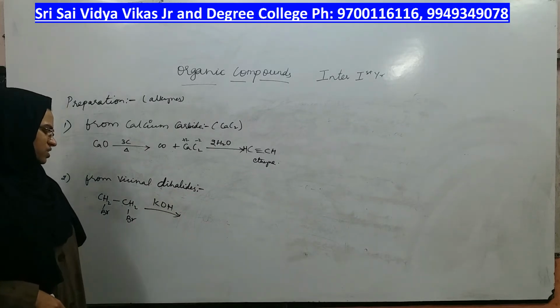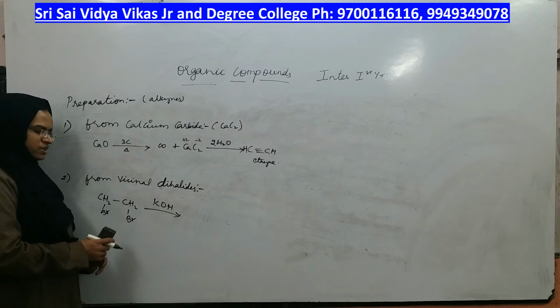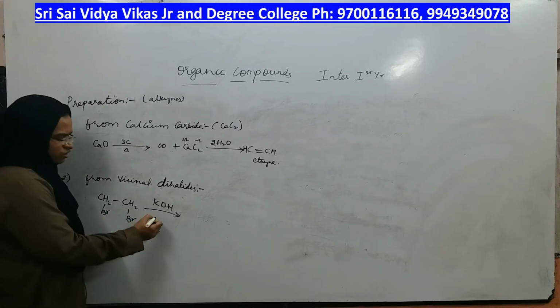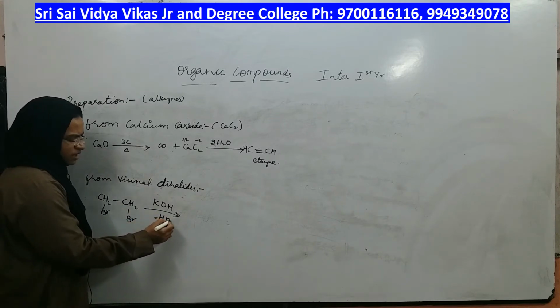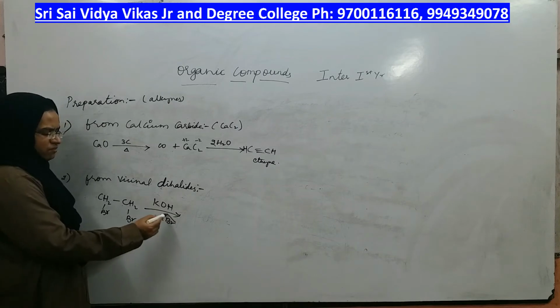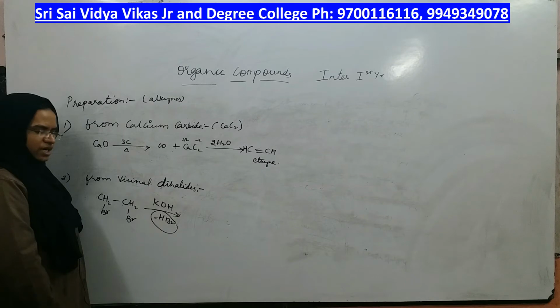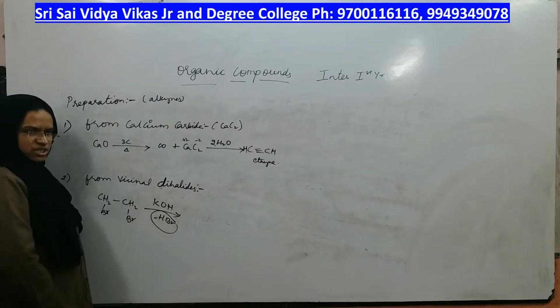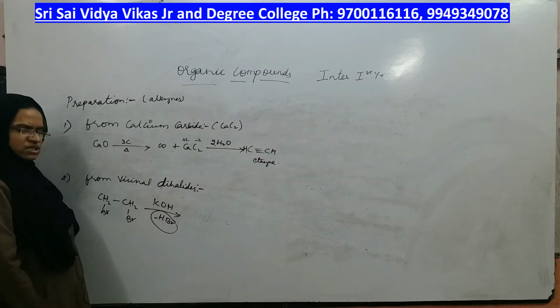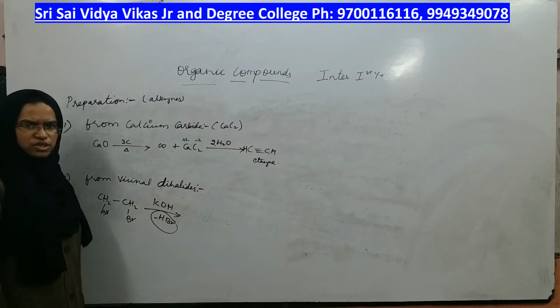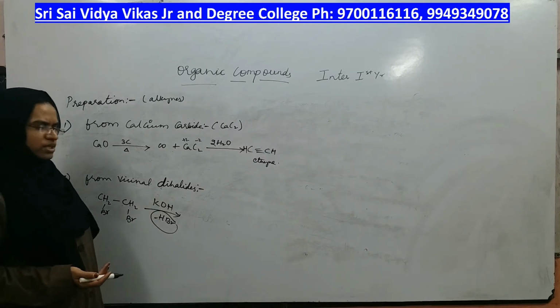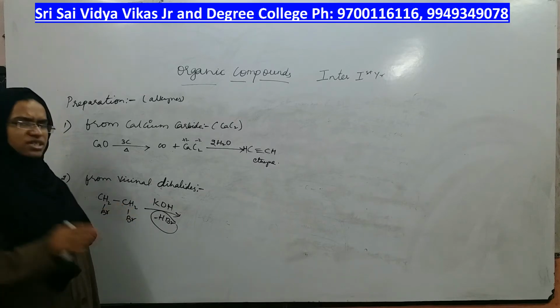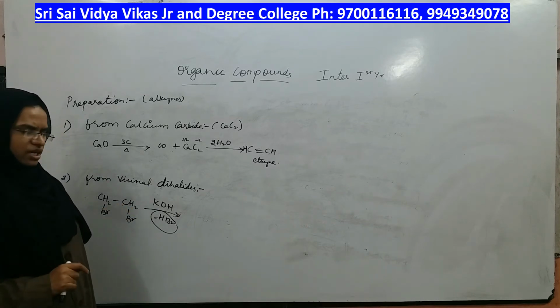If a good base is present, elimination of HBr takes place. What does it mean by this reaction? HBr means hydrogen bromide, right? So what is the elimination reaction? Are you adding HBr or are you removing HBr? You are removing HBr, so this reaction is called dehydrobromination, right?